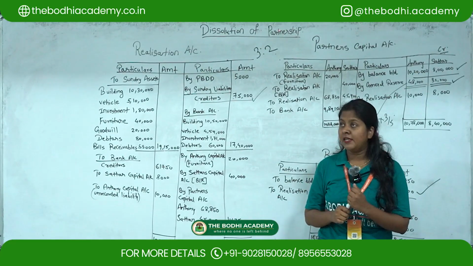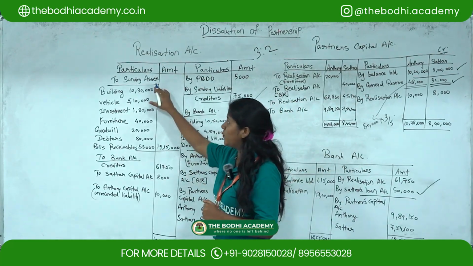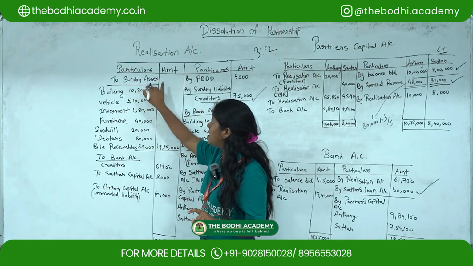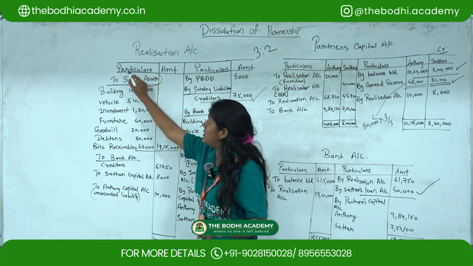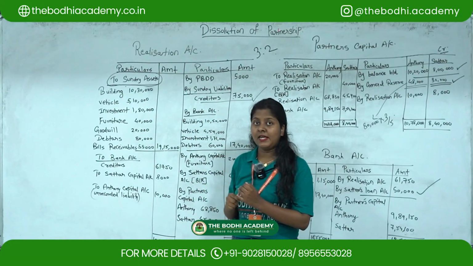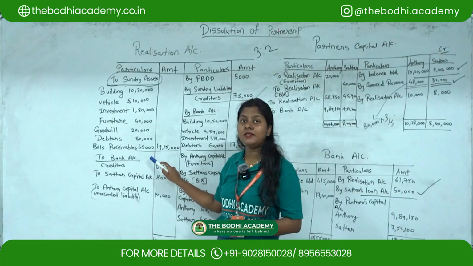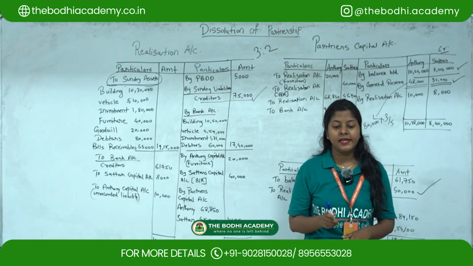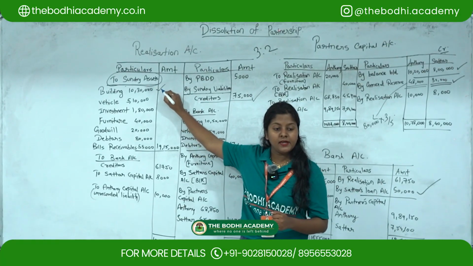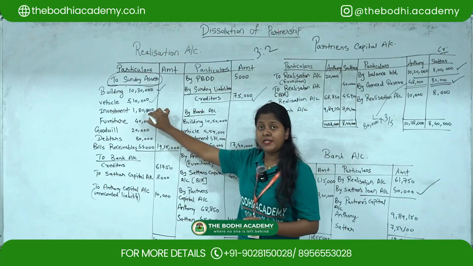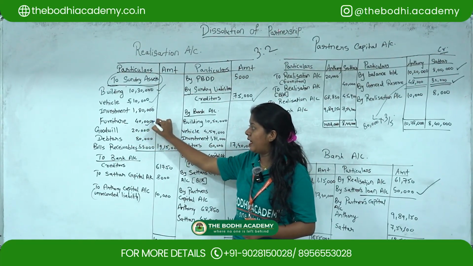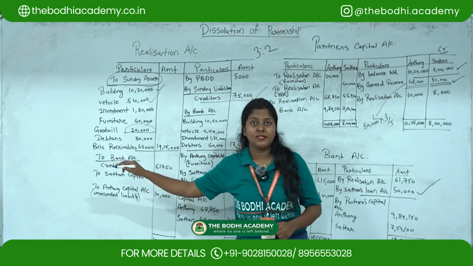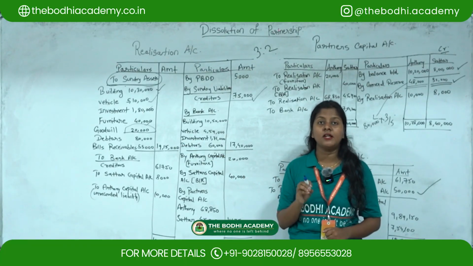Okay, then next I am going to the asset part. Now with regards to assets, the first step is that all the assets you have to write down. So the heading you have to put is to sundry assets. Now whatever the total assets are, you have to write them down as they are. Now here in the trial balance, the total assets given are building 10 lakh 30,000, then vehicle 5 lakh 10,000, investment 1 lakh 80, furniture 40,000, goodwill 20,000. Now with regards to goodwill, since it is an intangible asset, here we treat it as a normal asset, okay, with regards to dissolution.